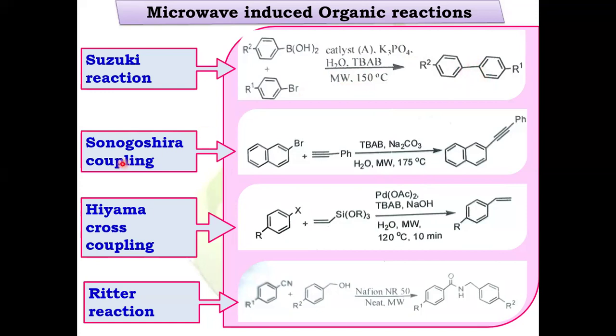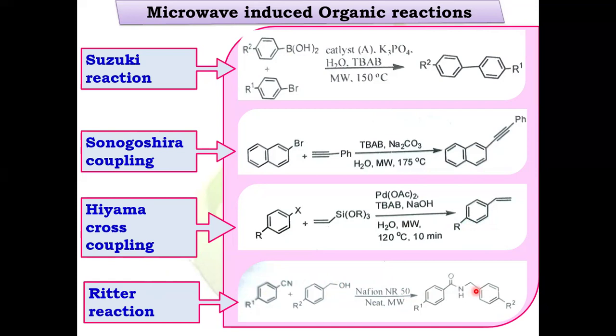Similarly, we can perform the Sonogashira coupling. The reaction of aryl bromide with phenylacetylene in presence of tetrabutyl ammonium bromide and sodium carbonate under microwave irradiation gives a substituted phenylacetylene. And then comes the Hiyama cross coupling. Aryl halides with silyl enol ether in presence of palladium acetate and tetrabutyl ammonium bromide and sodium hydroxide under microwave irradiation give substituted alkenes. And then comes the Ritter reaction. That is a reaction of aryl cyanide with alcohols in presence of Nafion membrane under microwave irradiation. It gives substituted amides.